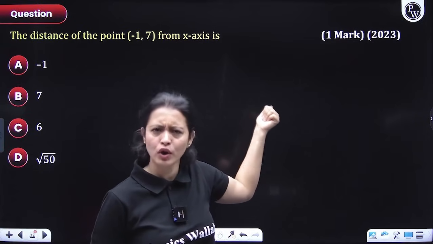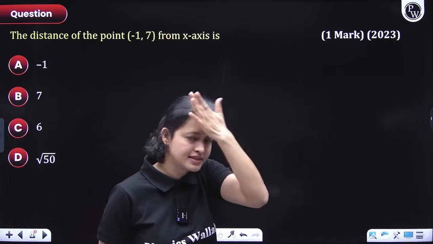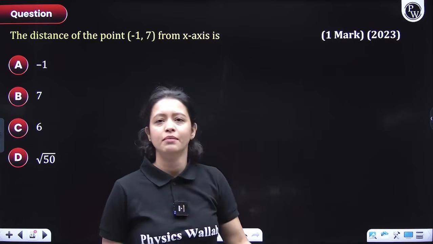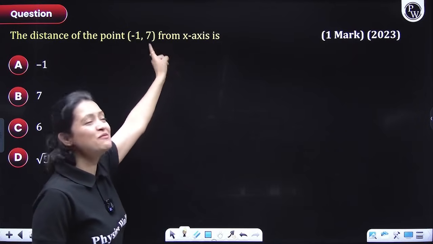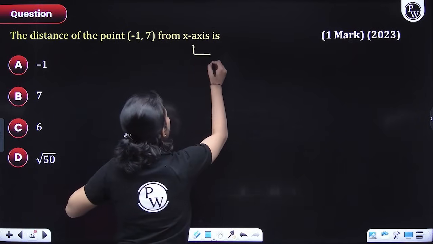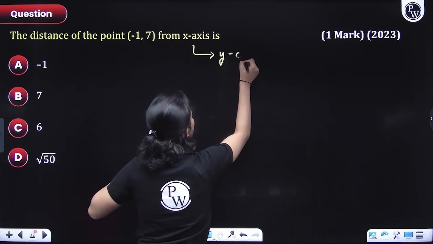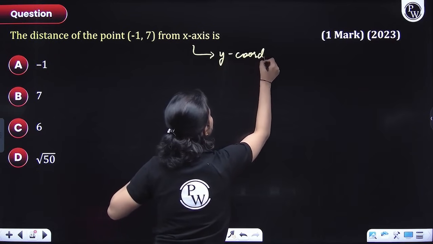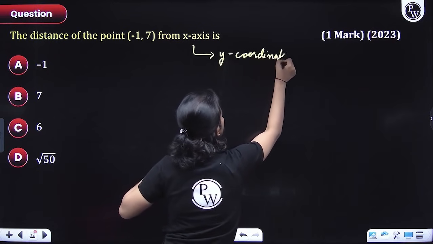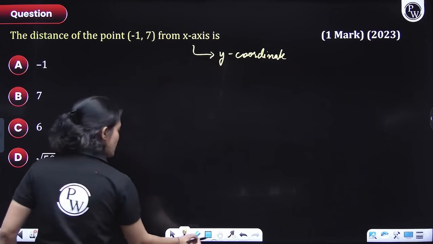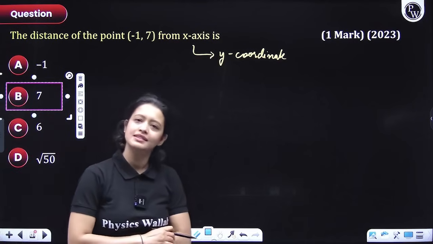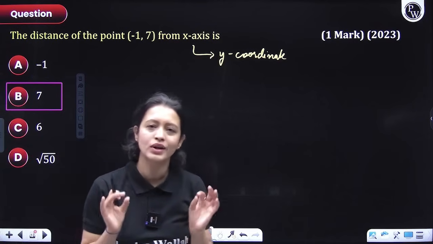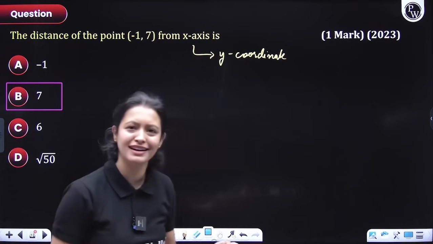If you do, then slap yourself, because I told you that the distance of any point from the x-axis is its y coordinate. That's it. They are asking you to figure out the y coordinate of the given point, and it is 7. So what's the answer, everyone? The answer is option B, 7. So you didn't have to use the distance formula here.